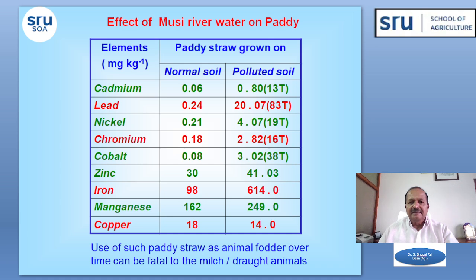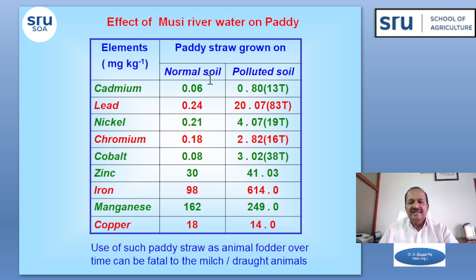So this is the paddy crop analysis. I have already told you that in and around Hyderabad city, paragrass and vegetables are grown, but in the adjacent district of Nalgonda mainly paddy crop is grown. So we have taken samples of the paddy grass as well as the paddy plant, and analyzed them for heavy metals. We compared the crops grown in normal soil and crops grown in polluted soils, to see how the heavy metals vary due to irrigation with polluted water.